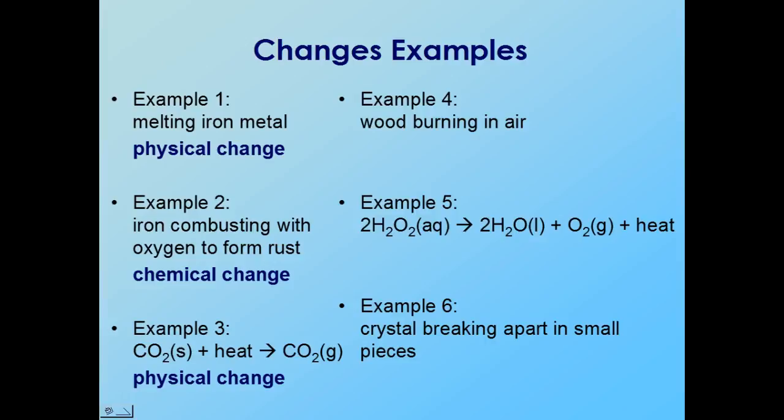In the 4th example, wood burning in air. When we just talked about how when you burn wood, it makes new substances, so this would be a chemical change. In example 5, we have H2O2 being turned into H2O, oxygen, and heat. This is what happens when you put hydrogen peroxide on a cut.